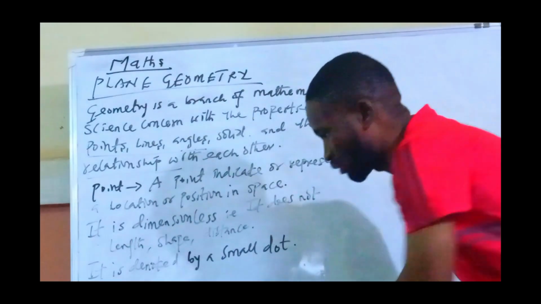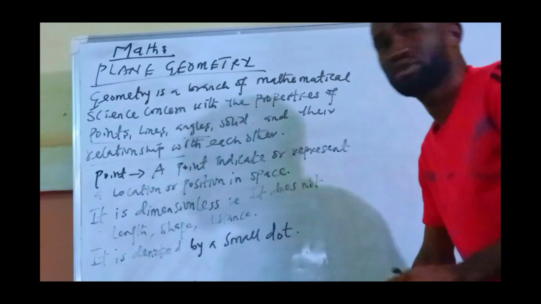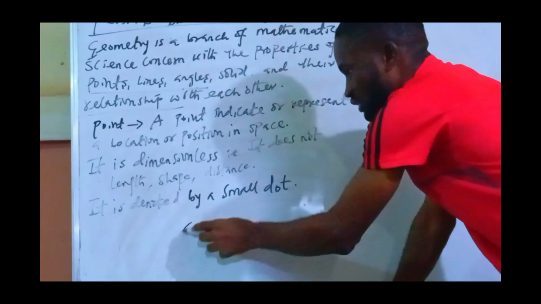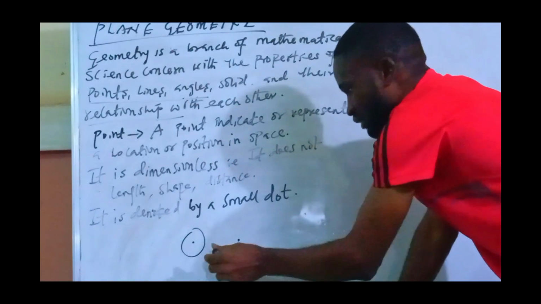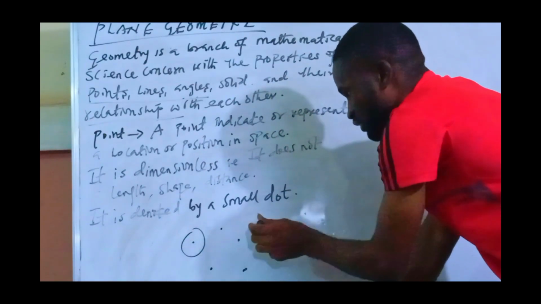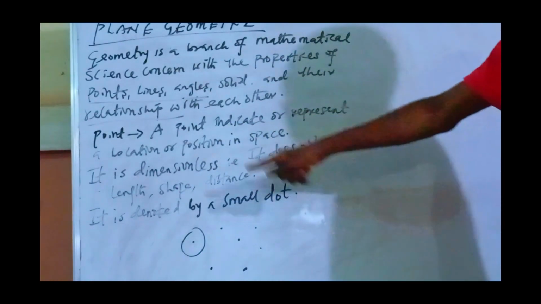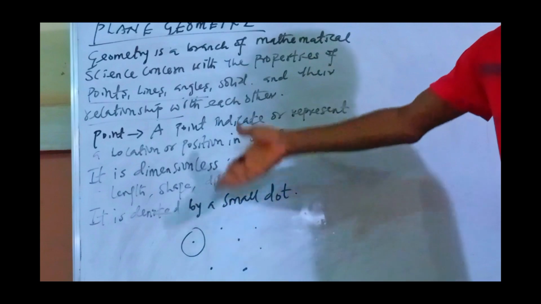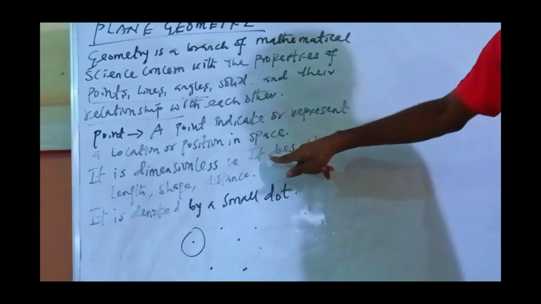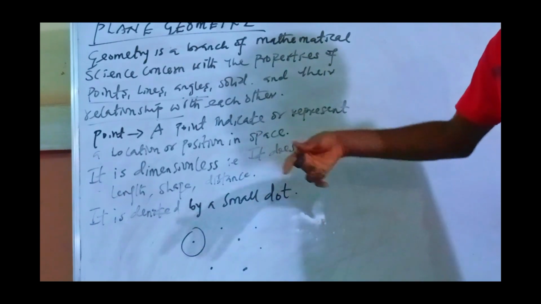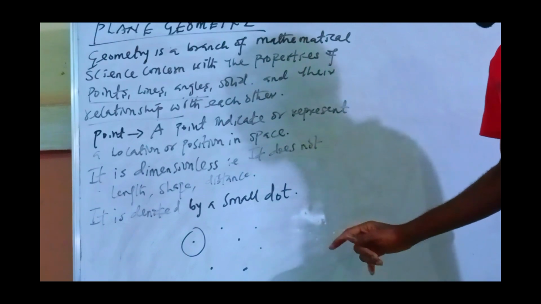Now look at what we mean by a point. If I draw a point here, you can see this one is denoted by a small dot. Look at another point. So all of these are points. We normally use a point to indicate the position or location of an object in space. It is dimensionless because a point doesn't have any length, doesn't have any shape.